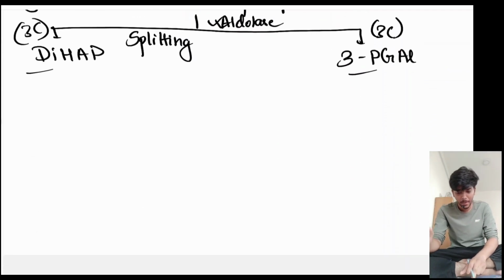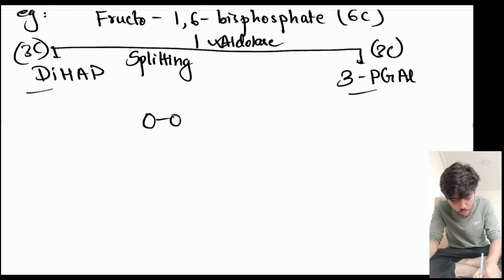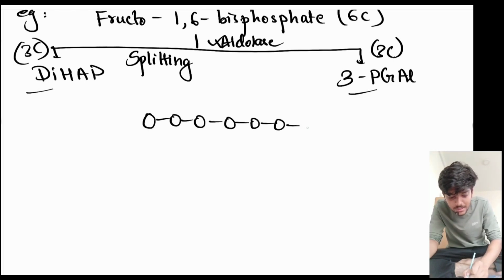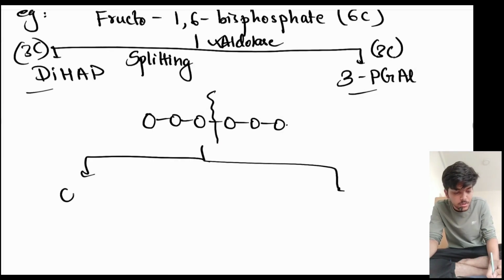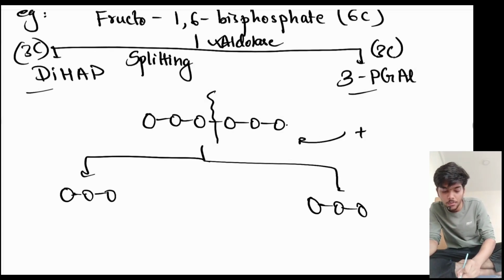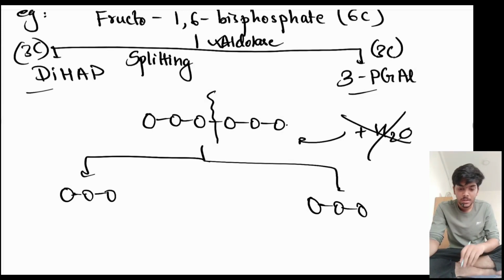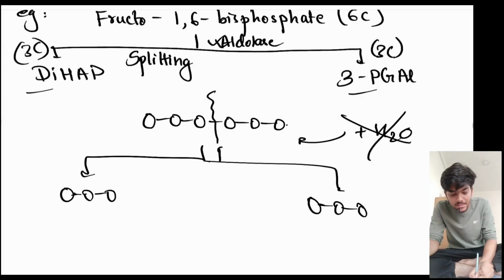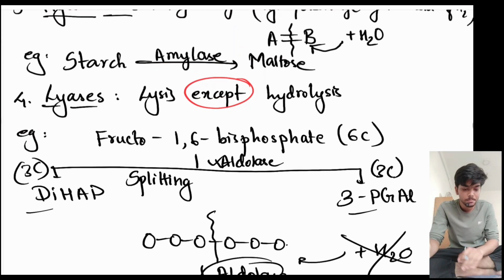Wait, let me explain it again. So here's a 6-carbon molecule, 1 2 3 4 5 6. This 6-carbon molecule gets broken down or cleaved into 2 3-carbon molecules, 1 2 3, and another 1, 2, 3. Here, the addition of water does not take place. So it's a lysis reaction which does not include any addition of water. And the enzyme that is responsible for catalyzing this reaction is aldolase enzyme. So aldolase is a lyase enzyme.